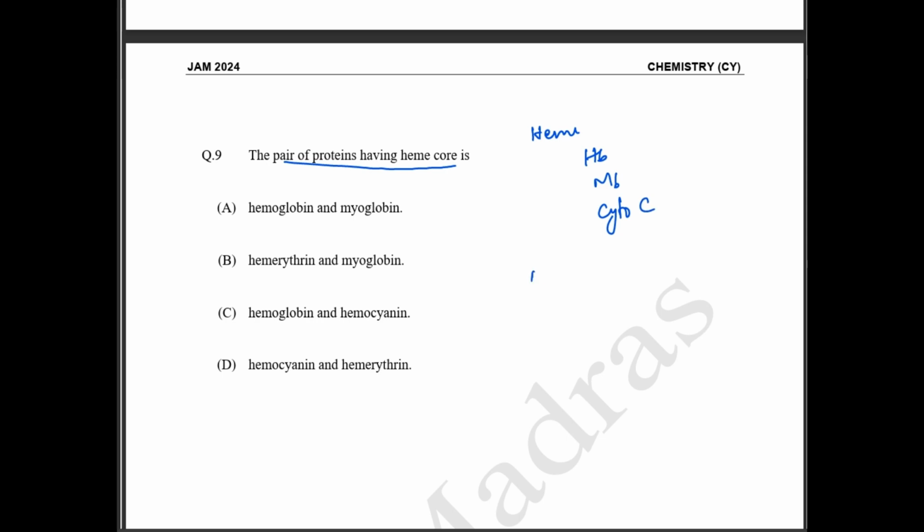The non-heme proteins are going to be hemocyanin and hemerythrin. These two are going to be your non-heme group proteins. So hemocyanin and hemerythrin are not going to be your answer. Only hemoglobin and myoglobin is the answer. So option A is the correct answer. Next question.